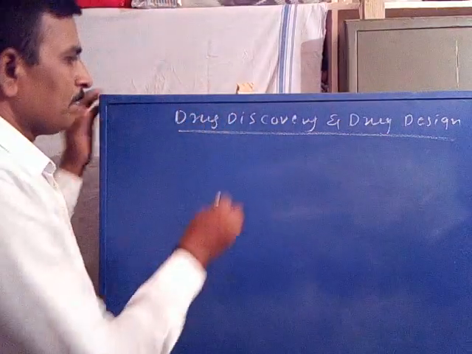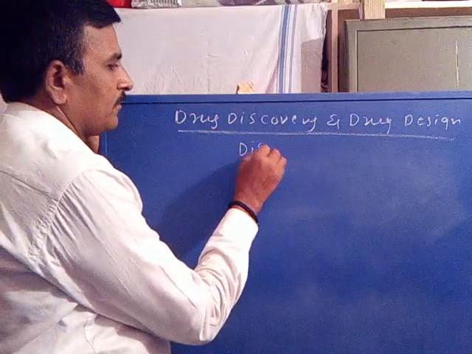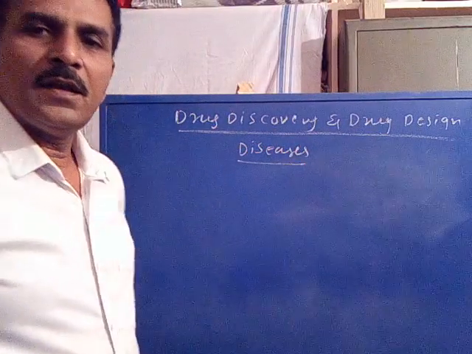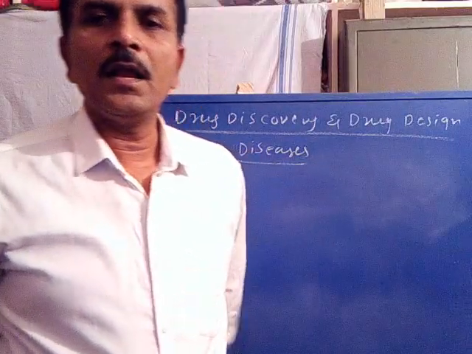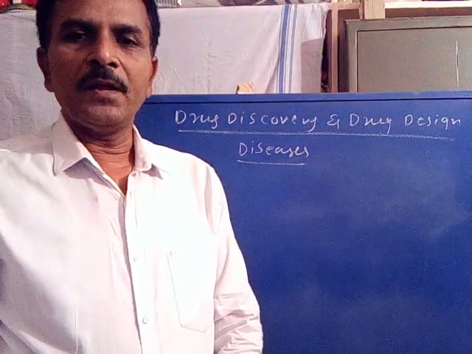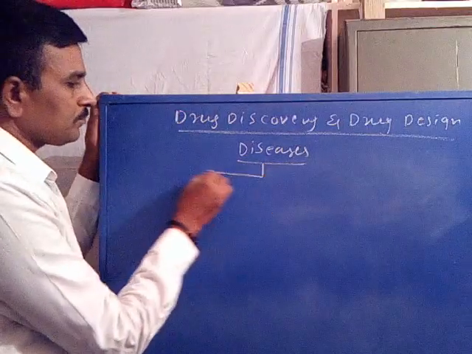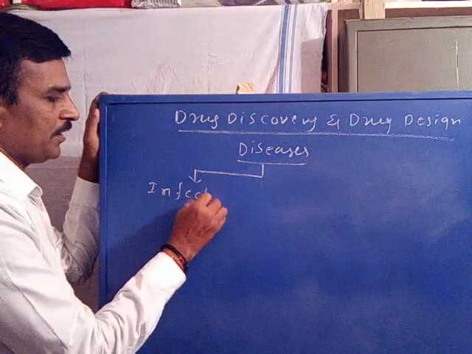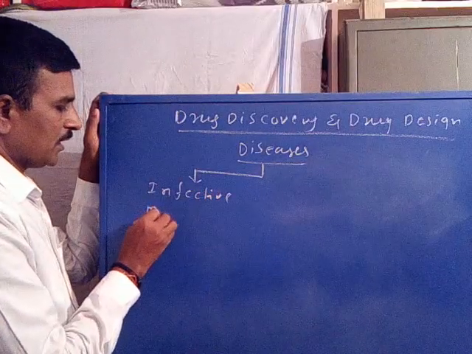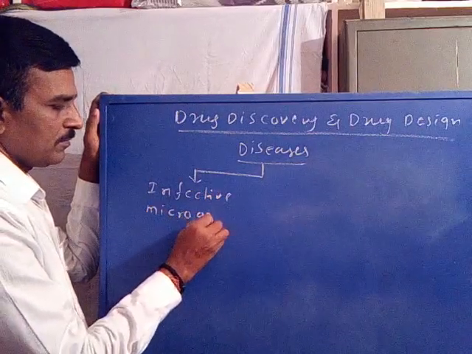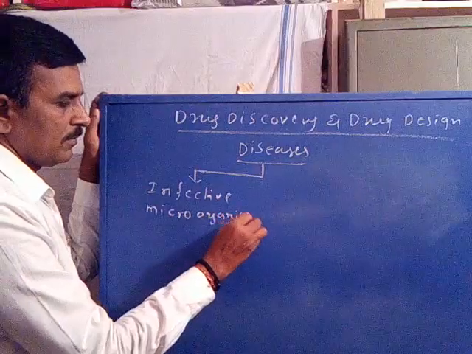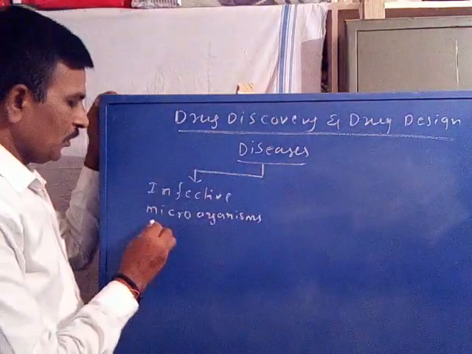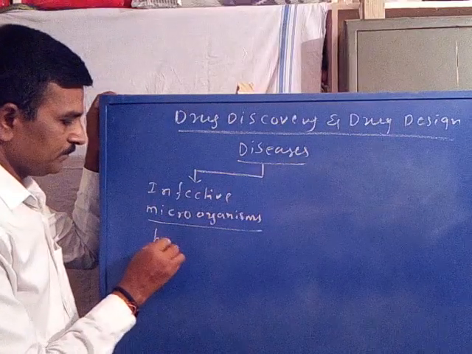Particularly, the diseases to the human body or animal body may sometimes be due to infective microorganisms, which include bacteria.